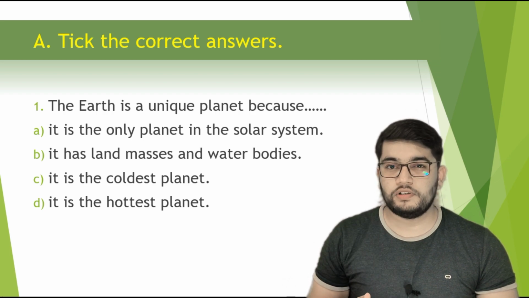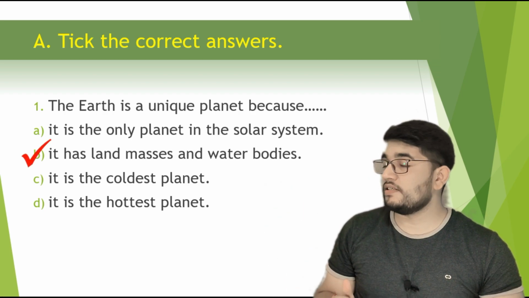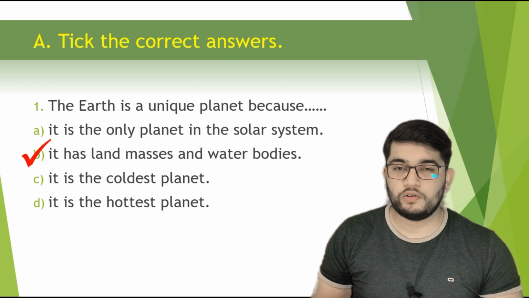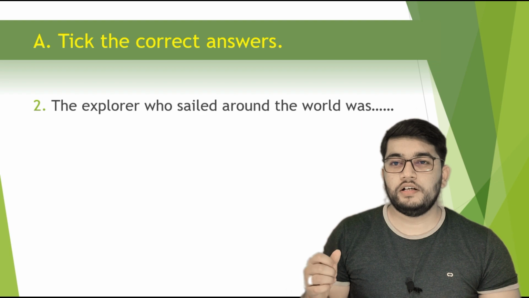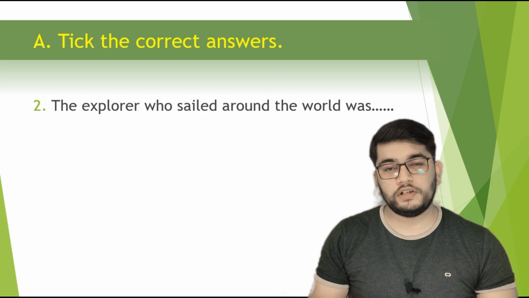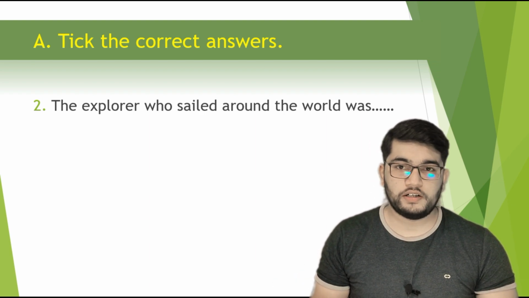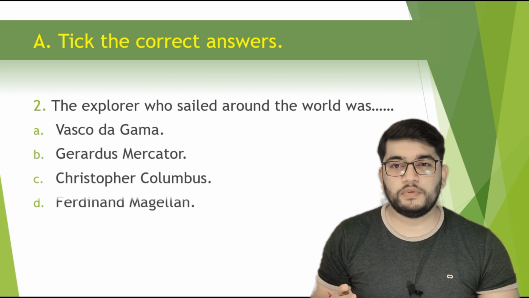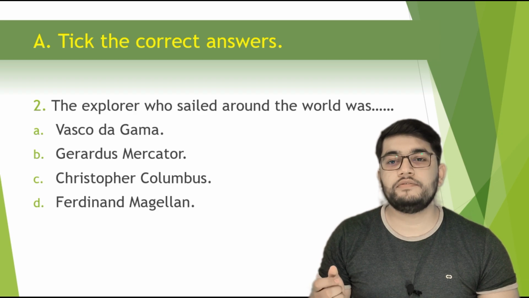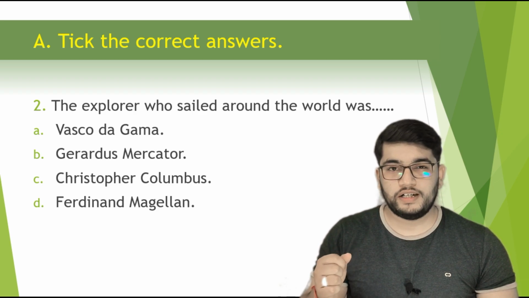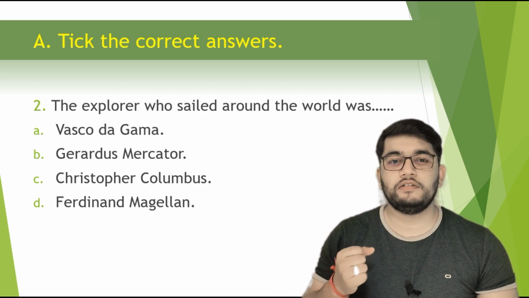So the correct answer for this is it has land masses and water bodies. Second one: the explorer who sailed around the world was, four options are given. First one is Vasco da Gama, next is Gerardus Mercator, next is Christopher Columbus and Ferdinand Magellan. So the correct answer for this is Ferdinand Magellan.